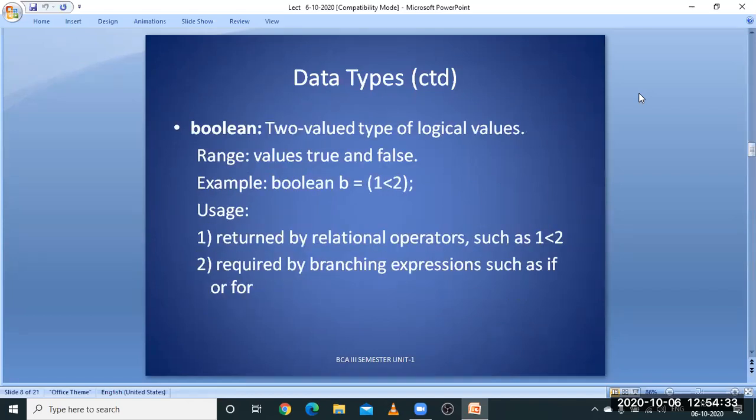Next, we have the Boolean data type. It contains two values, either 1 or 0, either true or false. It is majorly used for relational operators and branching conditions. Based on the condition, whether it is false or true, you execute the remaining statements.